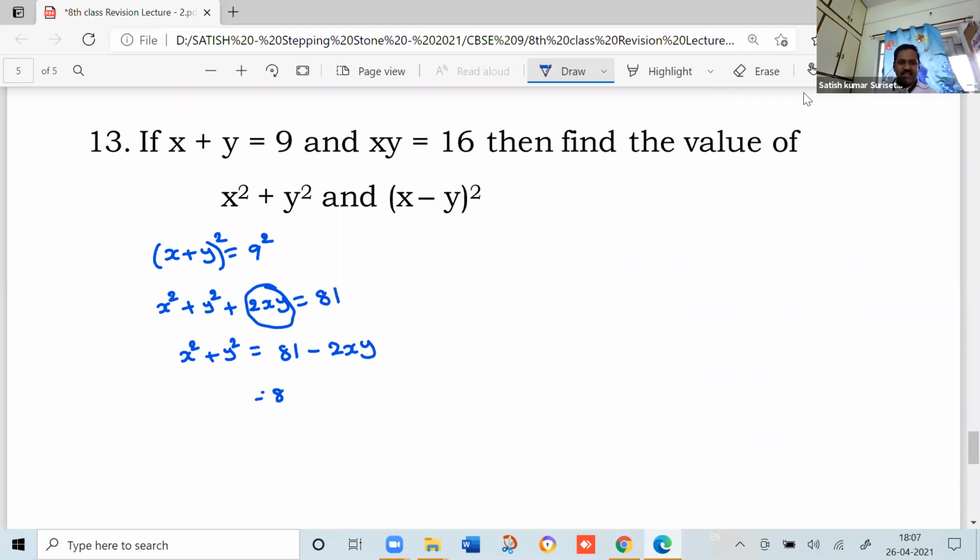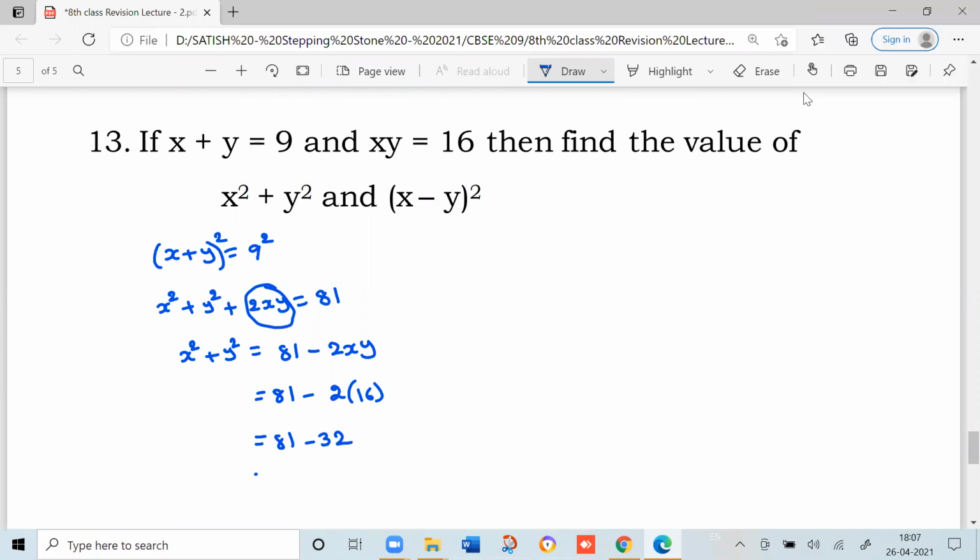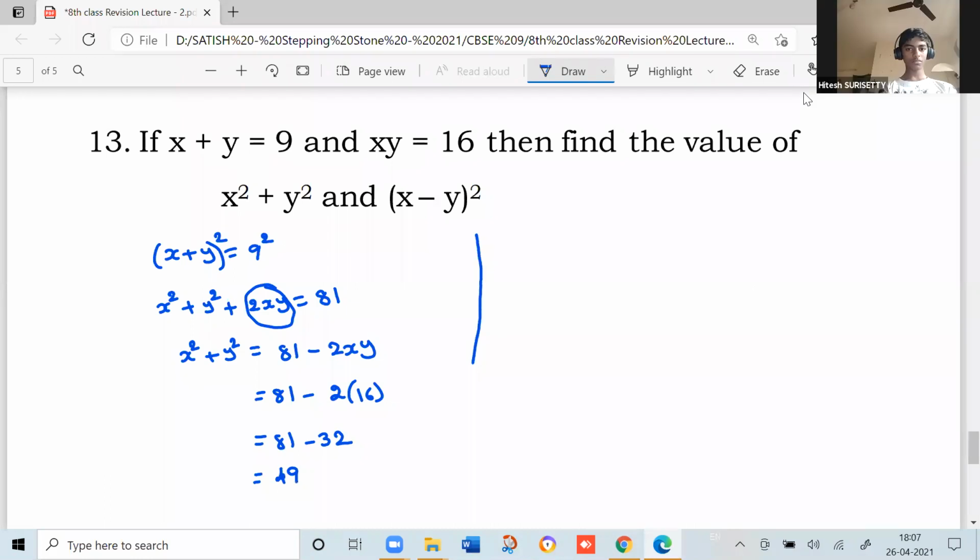Now 81 minus 2 into xy value, which is already given. How much is given? 16. So 81 minus, what is 16 into 2? 32. Now subtract 32 from 81. How much? 49. Is it 49? Yes, sir. Okay, that is the answer for the first one.